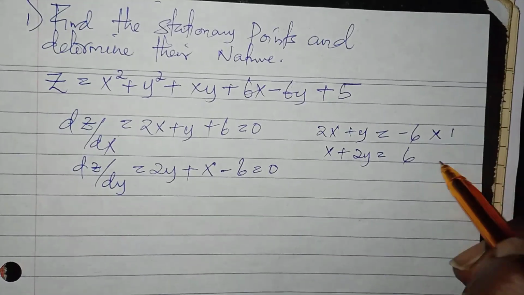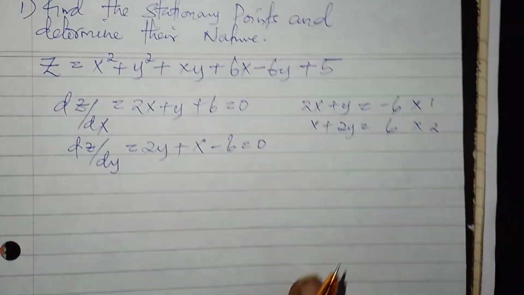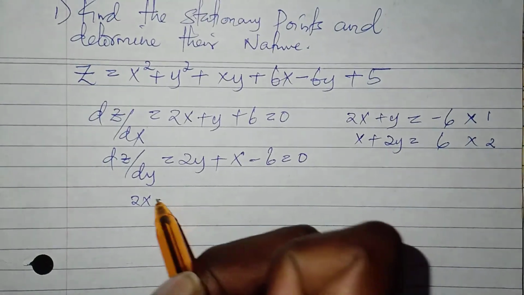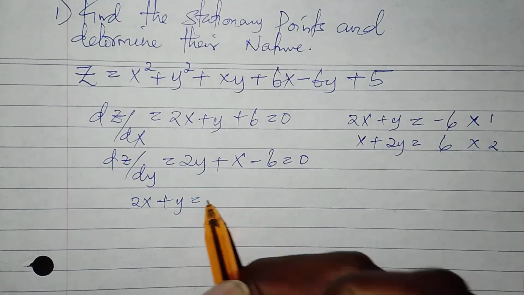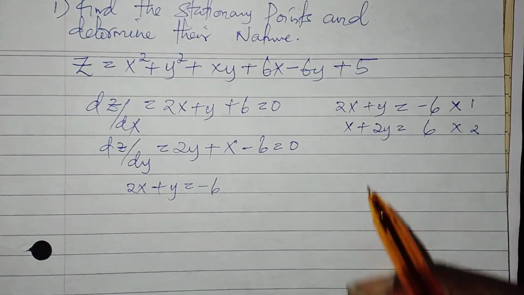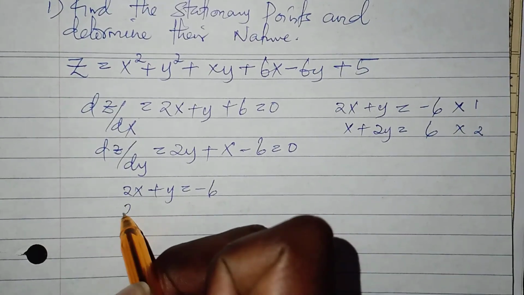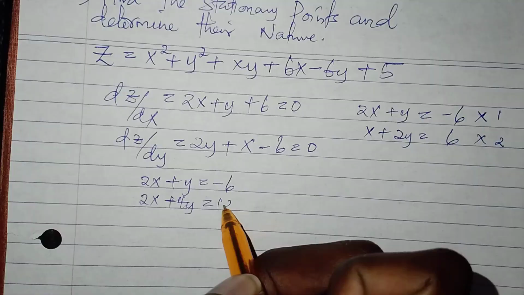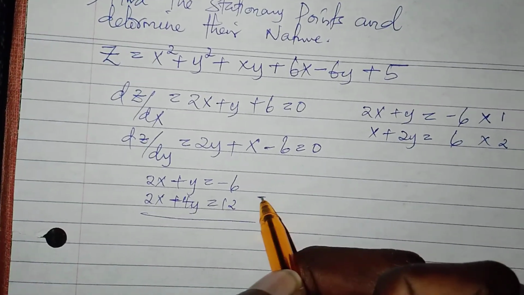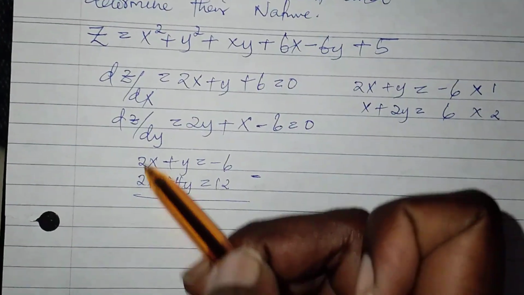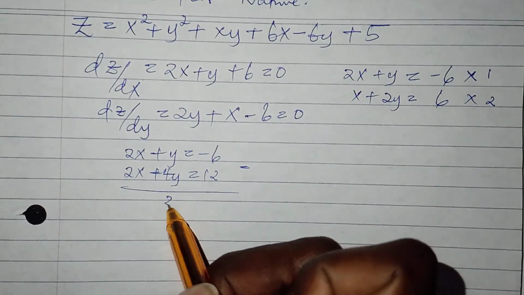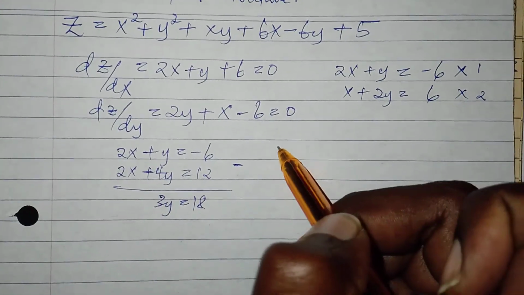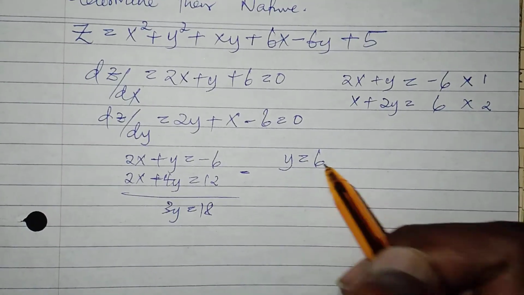So multiply by 1, multiply by 2. We'll have 2x plus y equals negative 6. Then you have 2x plus 4y equals 12. So what you're going to do is subtract. This will be 0. 4y minus y, you have 3y. 12 minus 6, 18. So it implies that our y is 6.